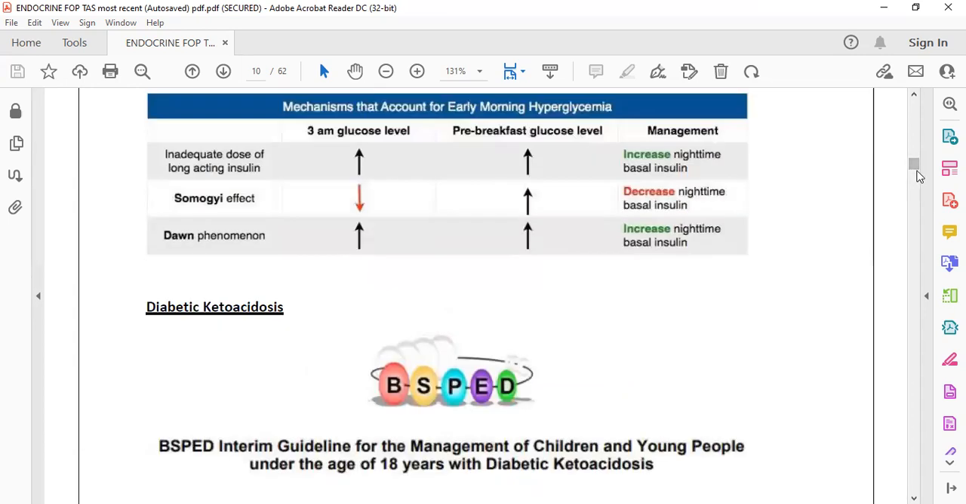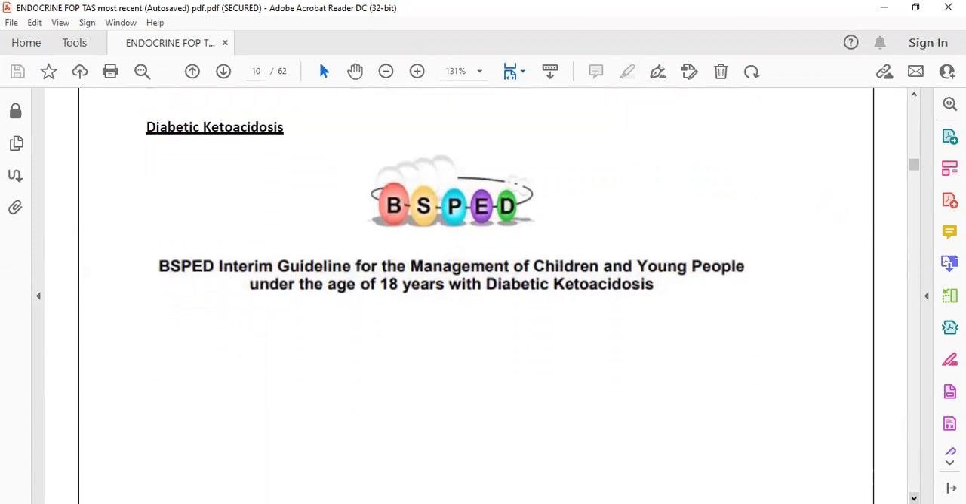Now, a very important topic is diabetic ketoacidosis. In the UK, the rate of pediatric diabetes is the highest in the European region. The incidence is very high. So you have to know diabetes very, very well, because you are preparing for the UK, for UK regional disease. So you have to read diabetes very well.